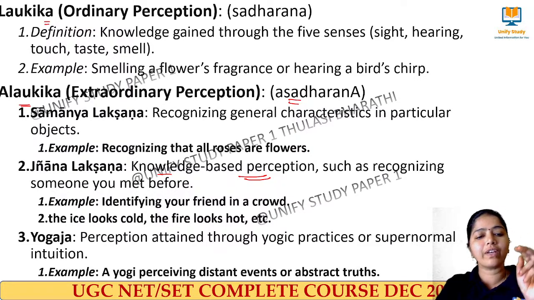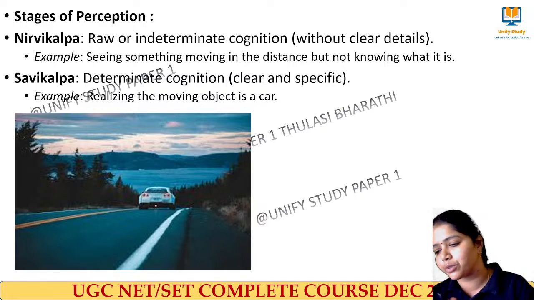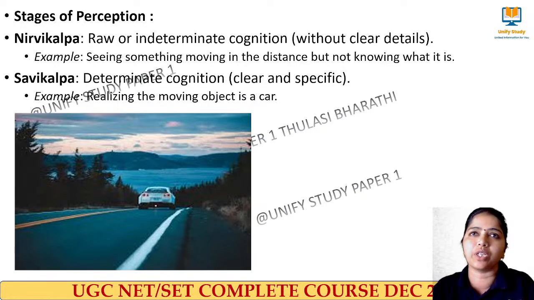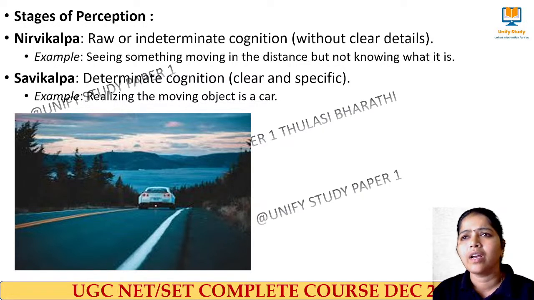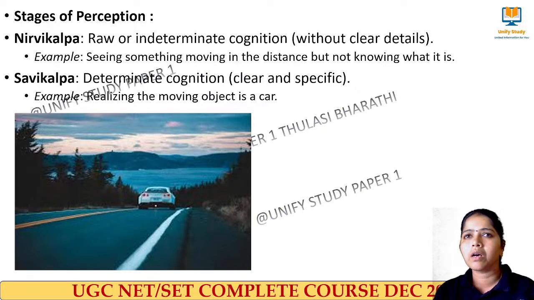Okay. So this we call Yogaja. And next we move to stages of perception. So what do you mean by stages of perception? I perceive something. Just there I am looking at a road. At a very long distance, there may be a car going. But without knowing that car, if I say something, then it is a nirvikalpa stage of perception.